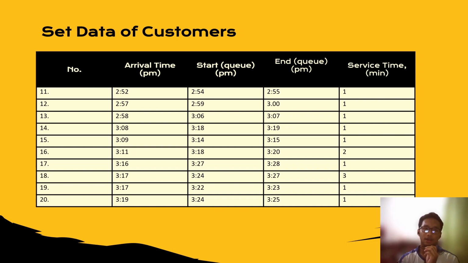So the set data of customer consists of the number of customer, arrival time, start in the waiting line and end in the waiting line, and service time, how long that customer had been served in the waiting.